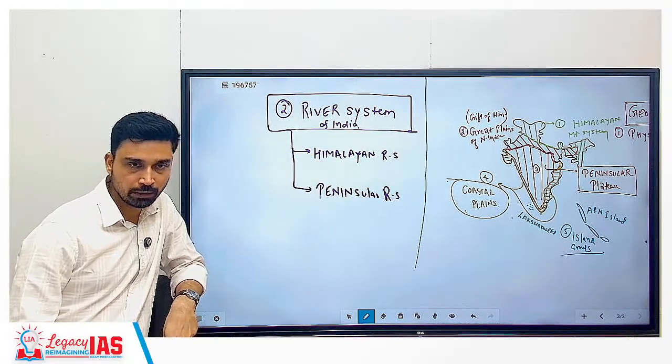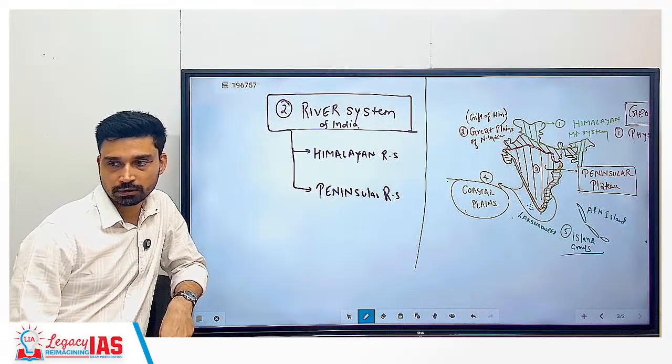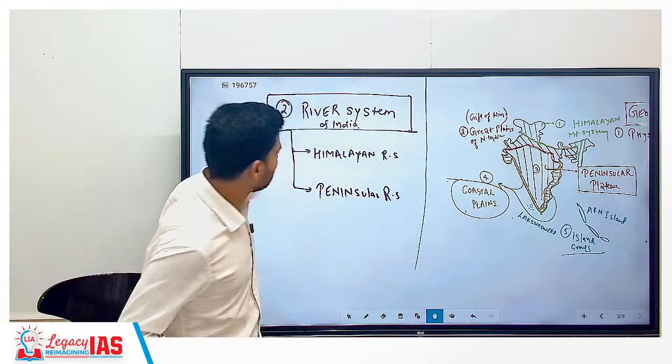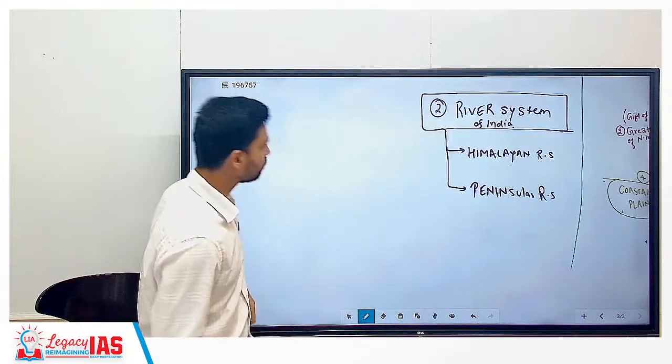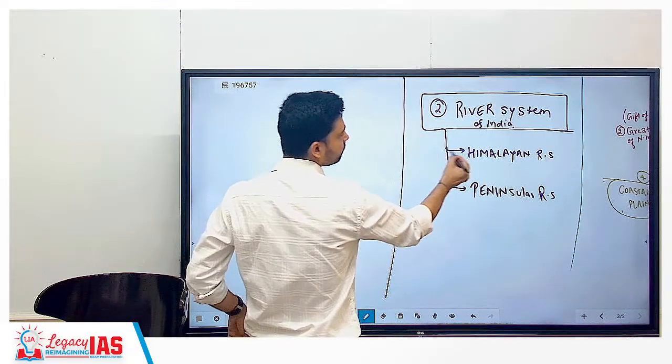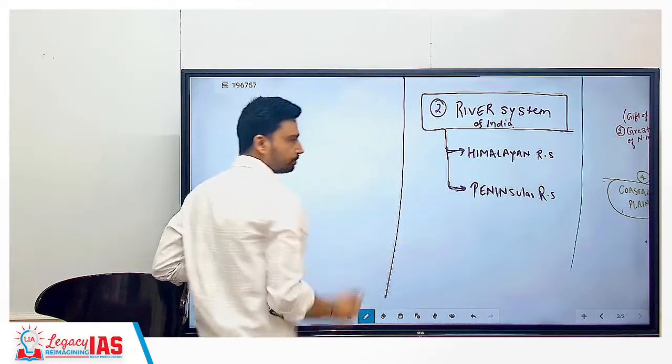What is an example of Himalayan river systems? Ganga river. Okay, what else? Indus. What else? Brahmaputra. Okay, so all these are examples of Himalayan. We'll discuss that in detail. In total, 8 river systems we have to study here in detail.